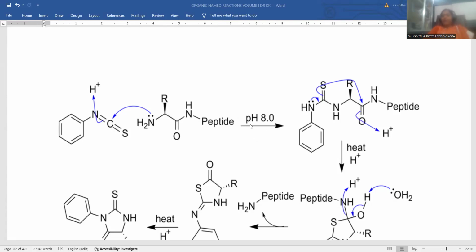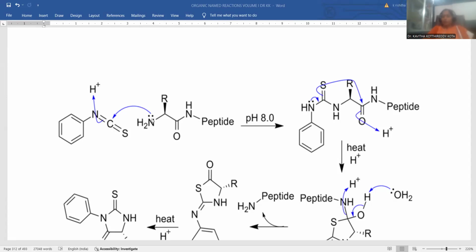The ambient pH for this Edman degradation could be basic. Already we are aware mild basic conditions are more susceptible for Edman degradation, so the pH must be maintained around 8, not necessarily but approximately. You can go somewhat beyond or somewhat far with this, so pH 8 is the suitable reaction condition in order to achieve this Edman degradation process.